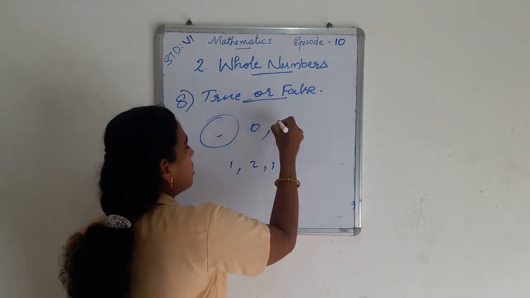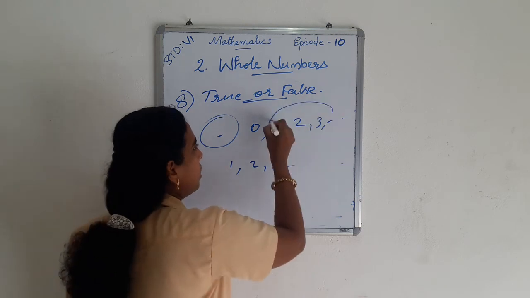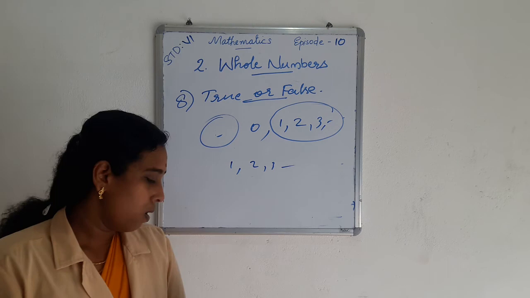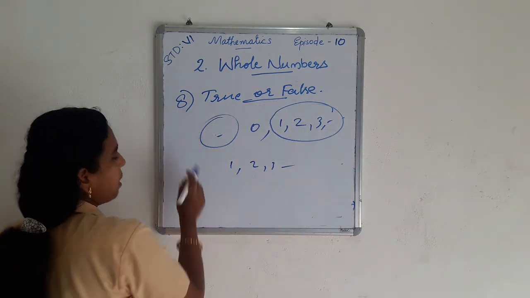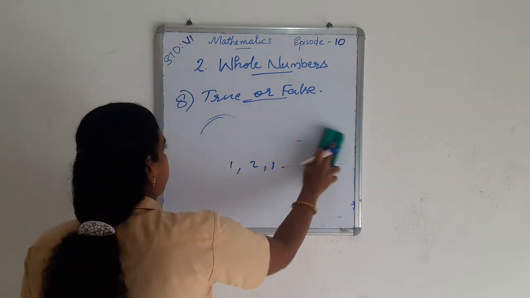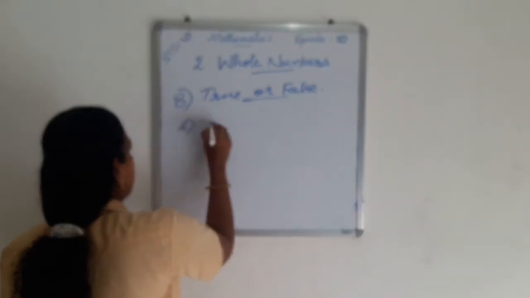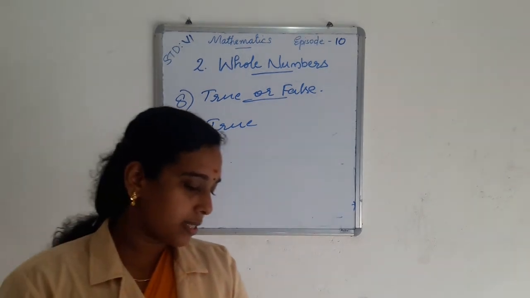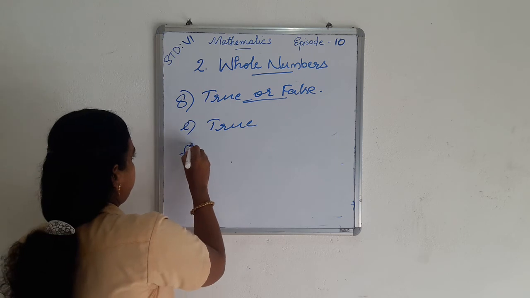So we can write whole numbers as 0, 1, 2, 3, etc. So these 1, 2, 3, etc. are natural numbers. So all natural numbers are whole numbers. So the statement E is true. The statement E, all natural numbers are whole numbers, is true. Then statement F.